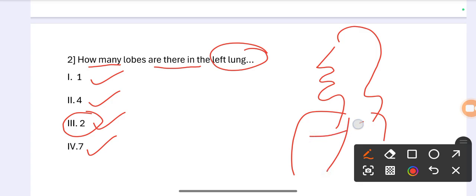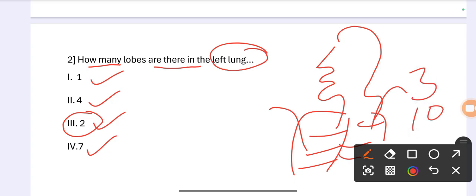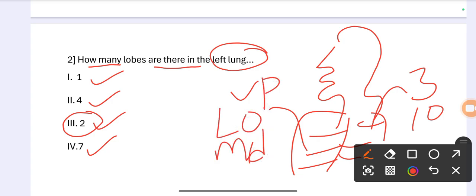So this is to identify the lungs. The left lung has an upper lobe and a lower lobe. The right lung has 3 lobes: upper, middle and lower. Okay, so there are totally 2 lobes in the left lung. The correct option is 2.